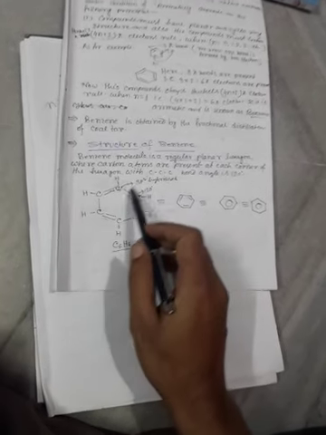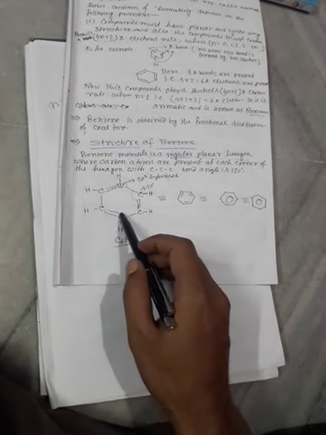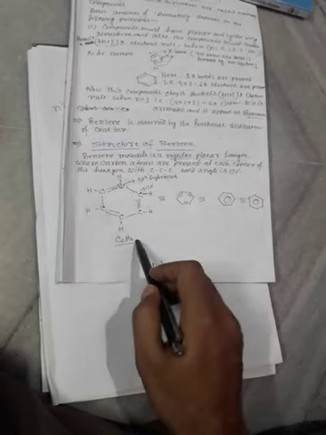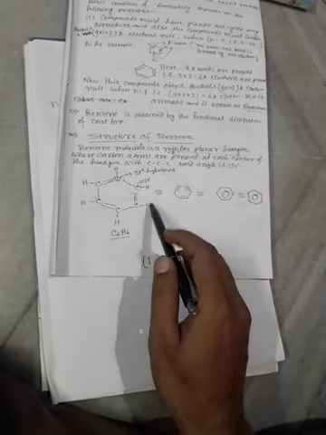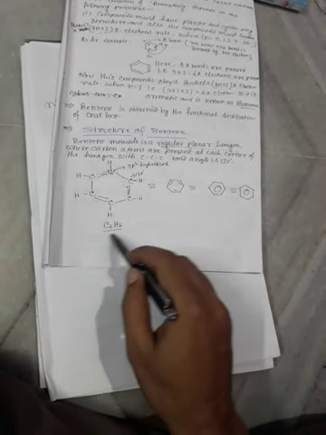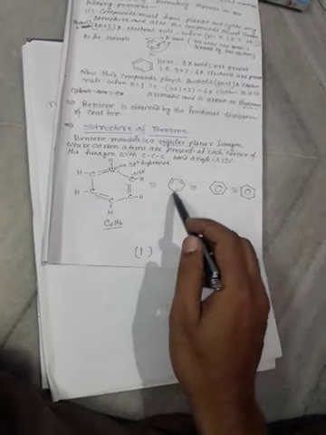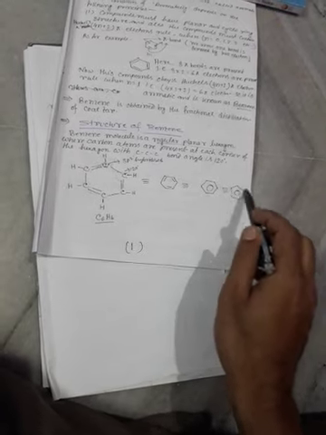How many carbon atoms are present in benzene? 1, 2, 3, 4, 5, 6. Six carbon atoms. How many hydrogens are present? 1, 2, 3, 4, 5, 6. Therefore the formula of benzene is C6H6. The structure of benzene we may write in this way, or in this way, or also in this way.